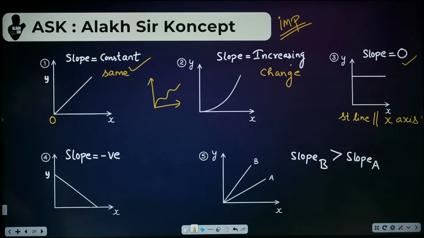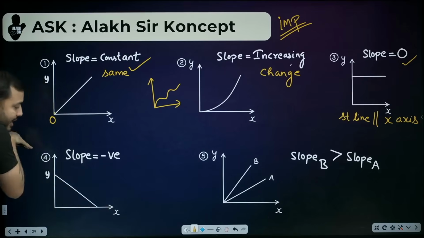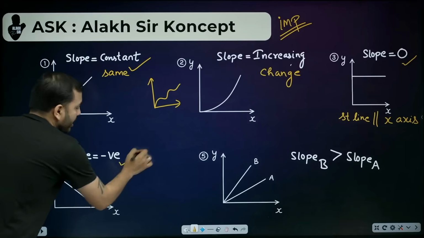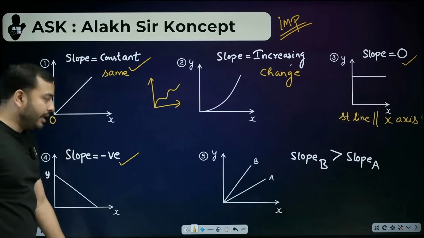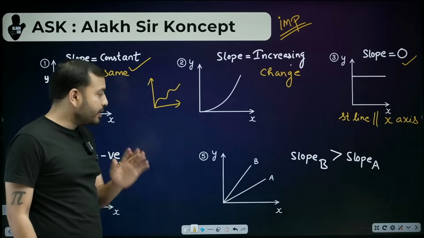The next one is very easy, beta. If the line is going downward like this, then what is the slope? Negative. If the line is going down like this, then the slope is negative. This will be used in one of the cases.